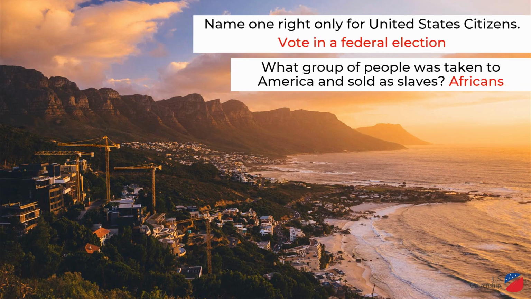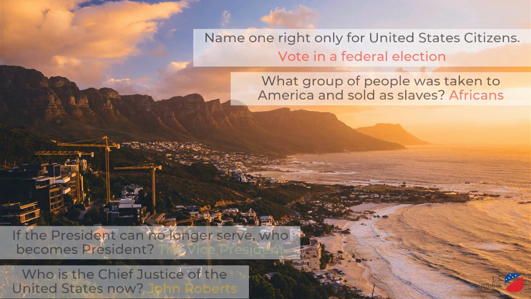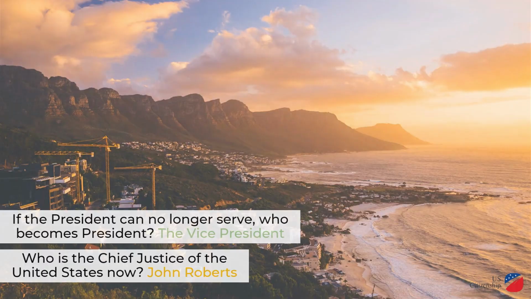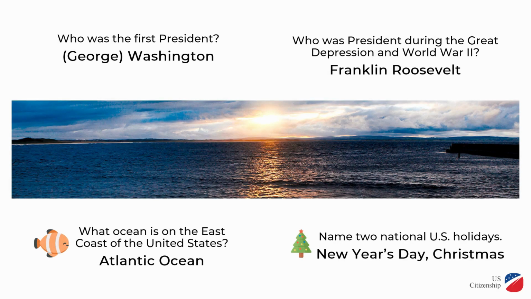Name one right only for United States citizens. Vote in a federal election. What group of people was taken to America and sold as slaves? Africans. If the president can no longer serve, who becomes president? The vice president. Who is the Chief Justice of the United States now? John Roberts.